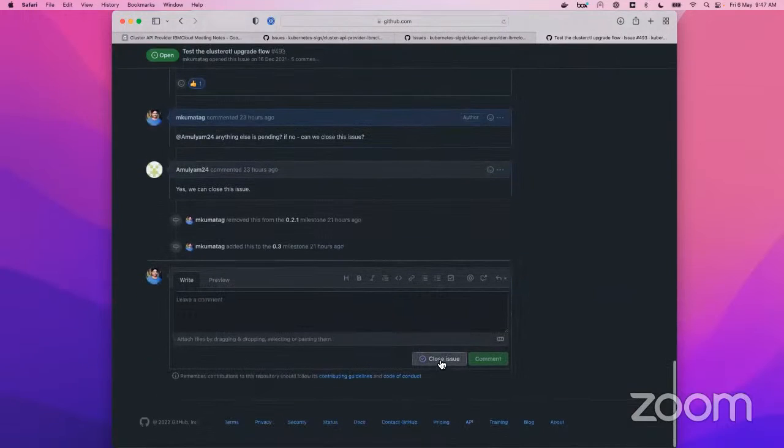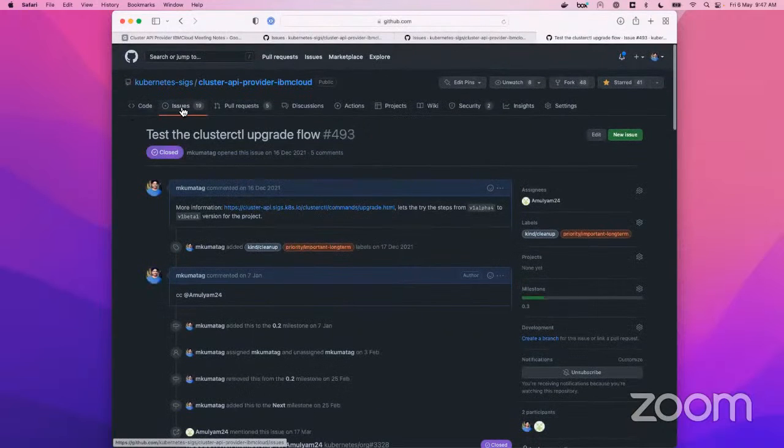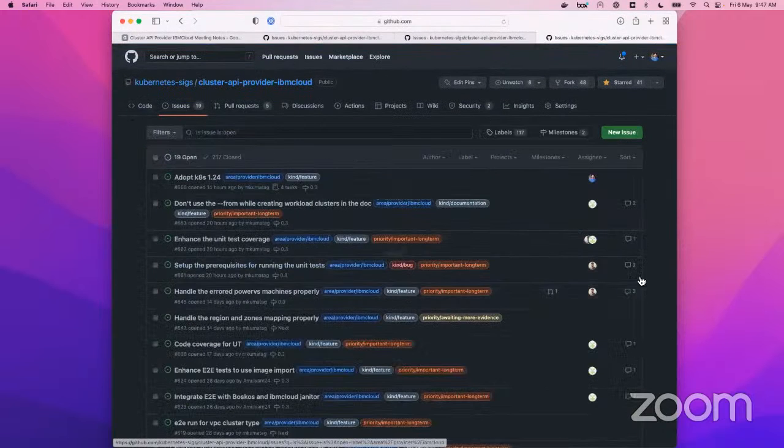Yeah, just close this for now. But how often are the other providers running the upgrade test? I think it's running as part of the E2E test itself, so it runs frequently. Okay.